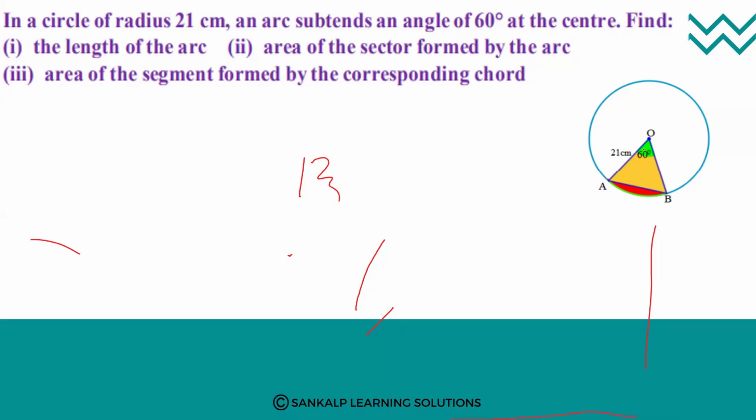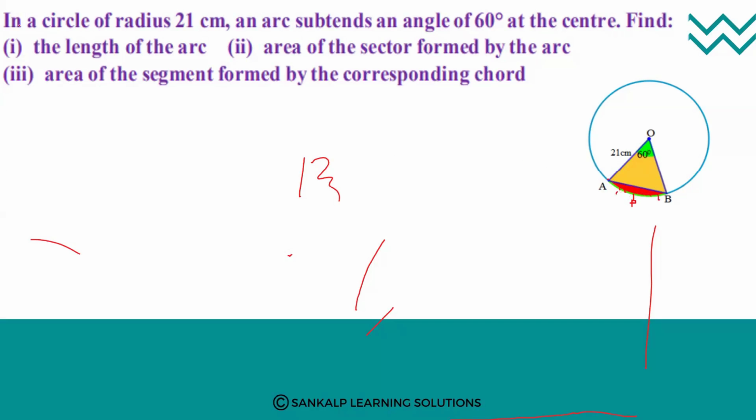Next, area of the sector formed by this arc. That means OAPB. If you consider this as P, OAPB we need to find out. That is the area of the sector. Area of the segment formed by the corresponding chord. So this is the area of the segment. This part we need to calculate.